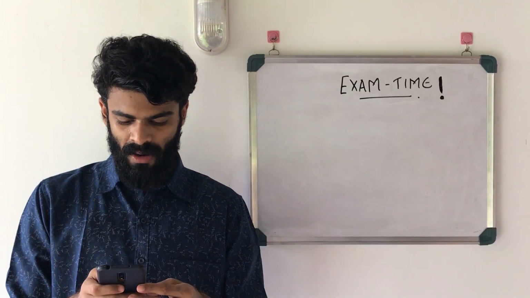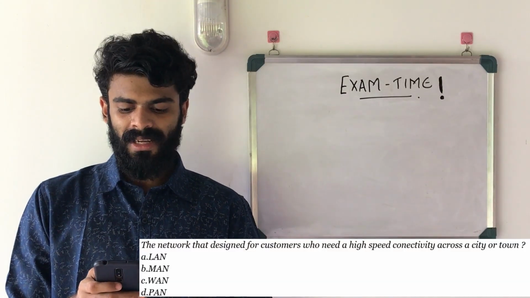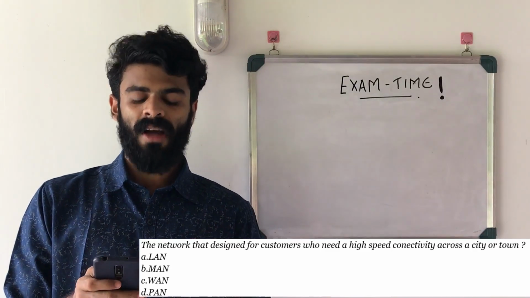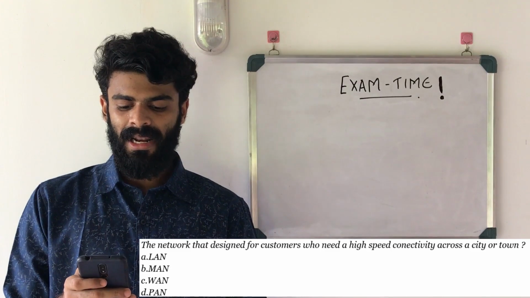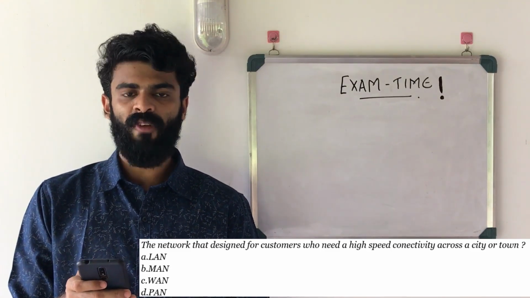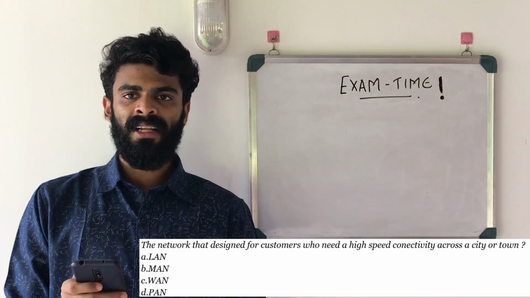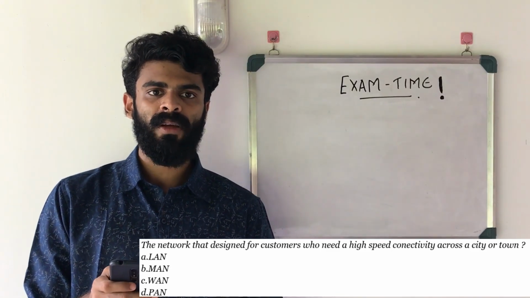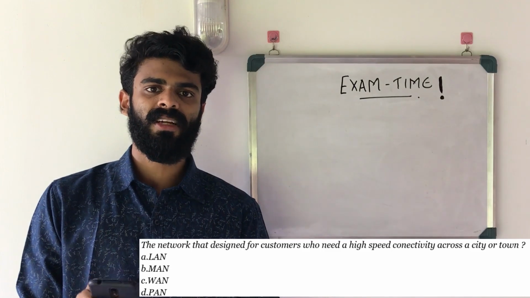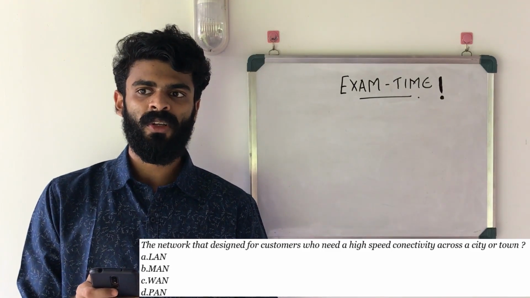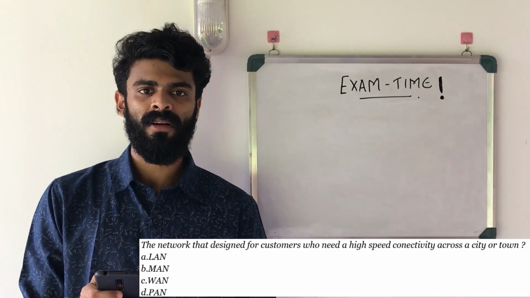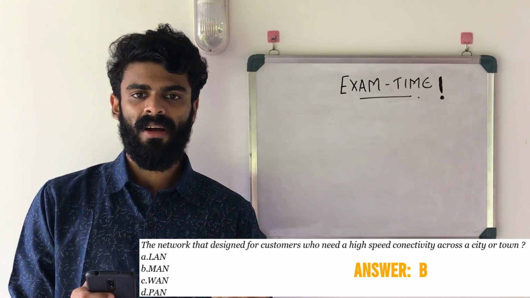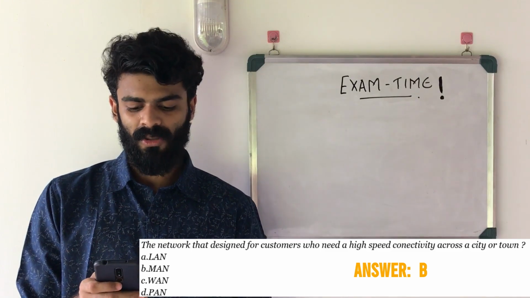And moving on, the network that is designed for customers who need high speed connectivity across a small town or a city. The options are A, LAN, B, MAN, C, WAN, and D, PAN. The question clearly states they need a high speed connection along with a constraint that it's restricted to a city or a town. So which means we go for, you guessed it right, MAN, metropolitan area network.